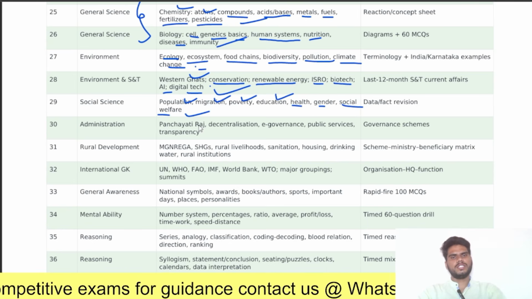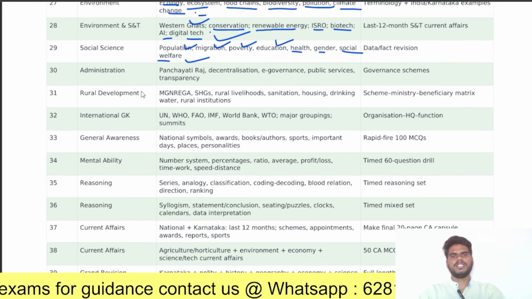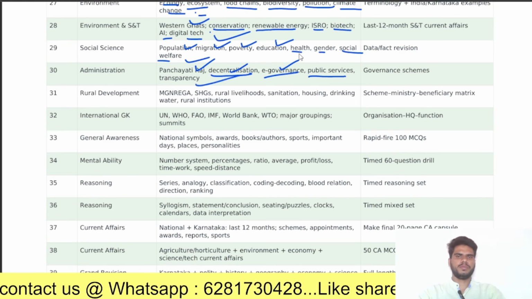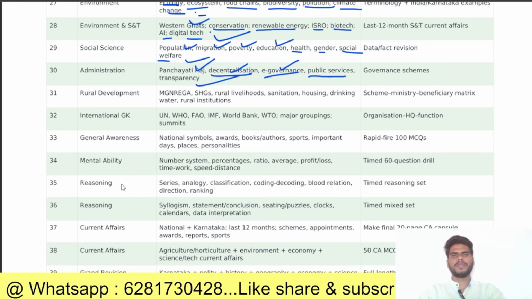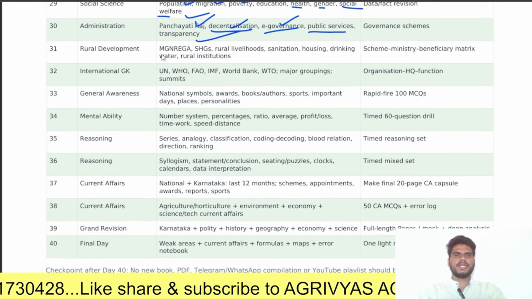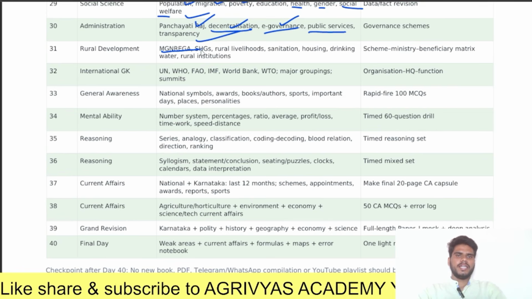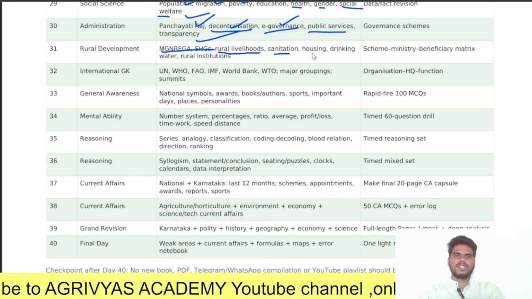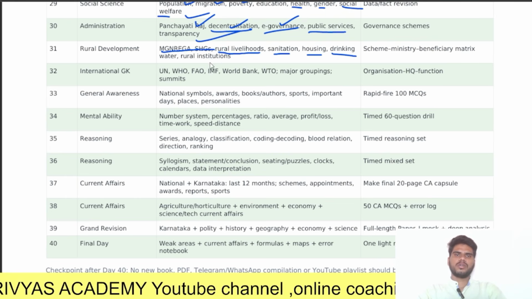Next, coming to the administration. In administration, what you should read is Panchayati Raj. Next, decentralization, e-governance. Next, public services and transparency. These are the topics you should complete in the administration. Next, rural development. In rural development: MGNREGA, SHGs, self-help groups. Next, rural livelihoods, sanitation, housing, drinking water, rural institutions.